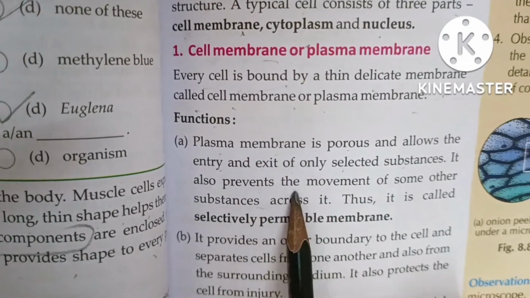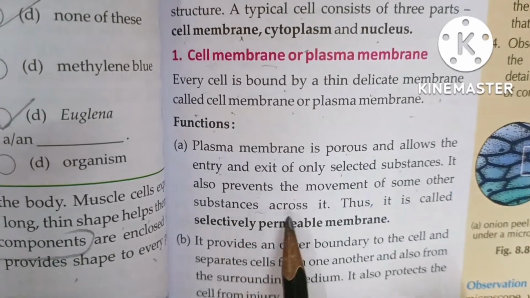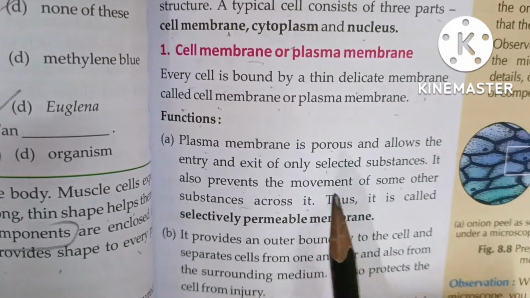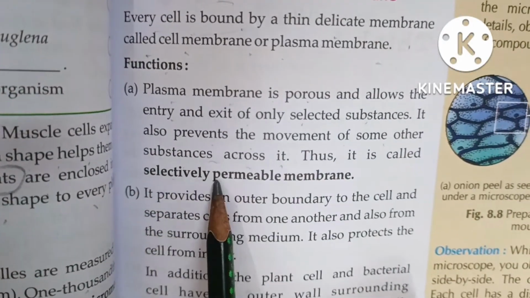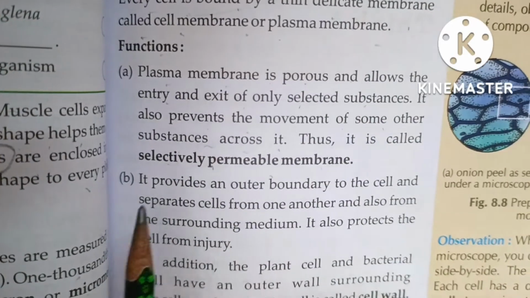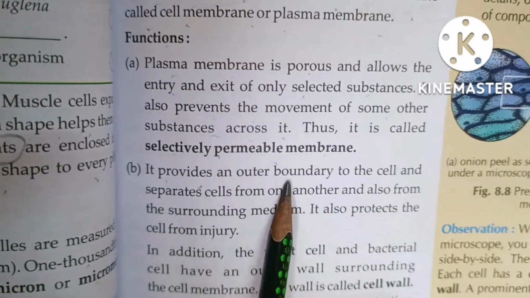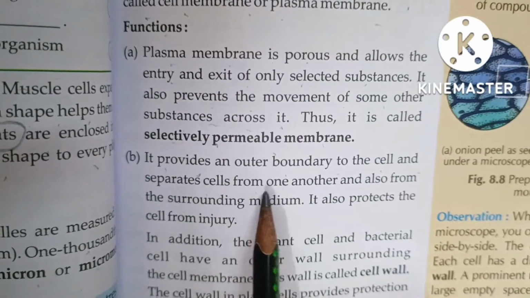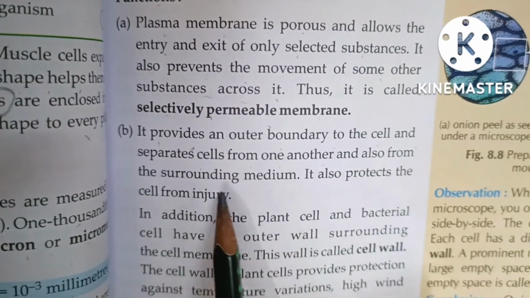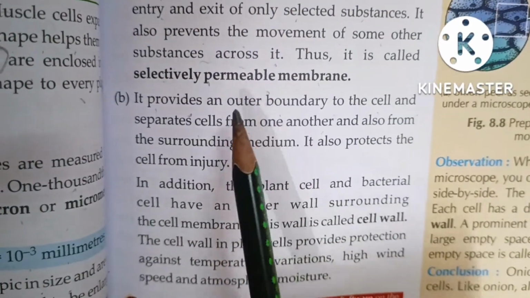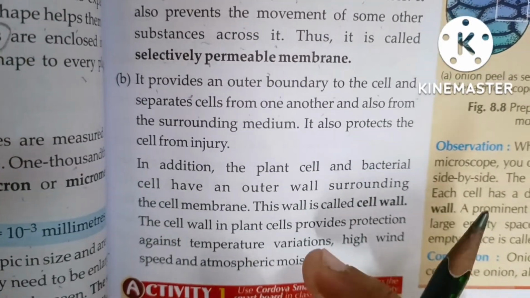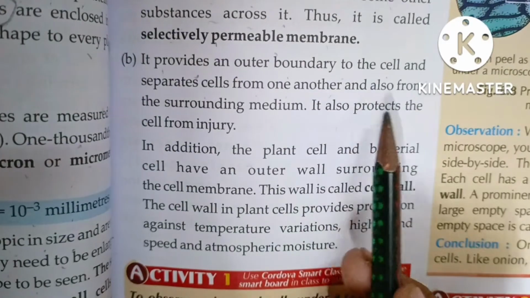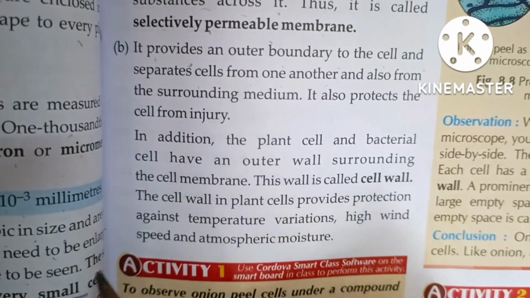It also prevents the movement of some other substances across it. Thus, it only allows entry and exit of selected substances. It is known as a selectively permeable membrane. It provides an outer boundary to the cell and separates cells from each other and also from the surrounding medium, which means two different cells are separated by this boundary. It also protects the cell from injury.